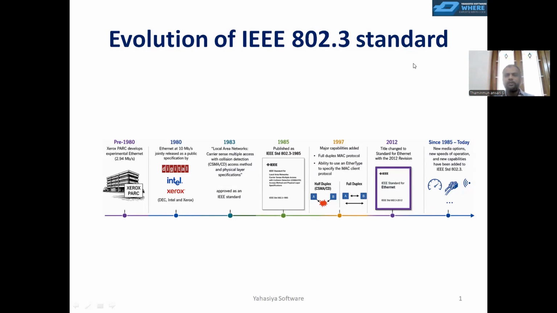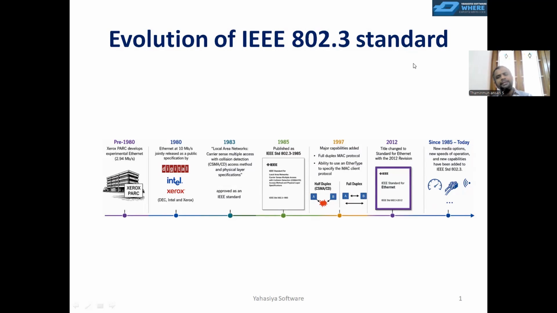This is a baseline document for whatever development has happened in automotive Ethernet, and in Ethernet in general. It is also used in automotive as well. So this is a baseline document, published in the year 1985.